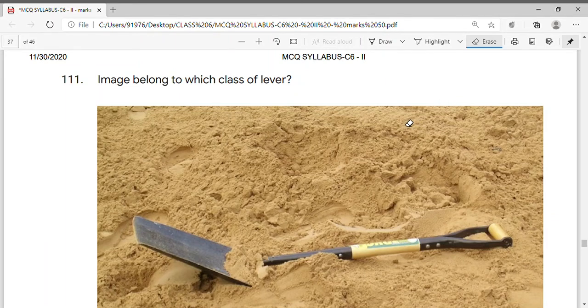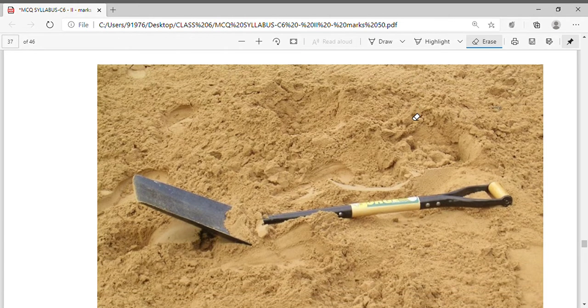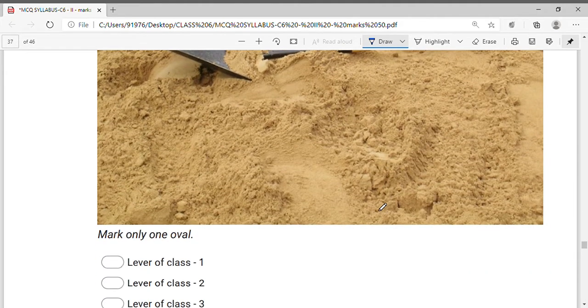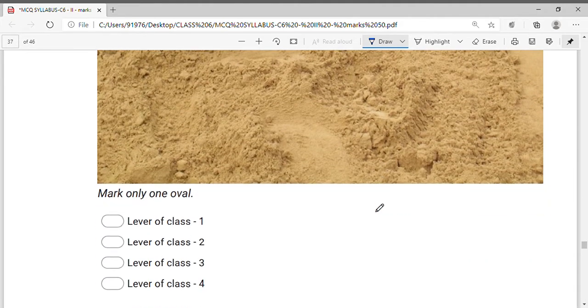The image below belongs to which class of lever? So what is this? Spade. Here the effort arm is over here. This is the load that it carries, and here this is the fulcrum. Sometimes you see a handle over here. So this is for lifting purpose. Effort is in between fulcrum and load. So effort is in the middle of fulcrum and load. So this is a lever of class 3.